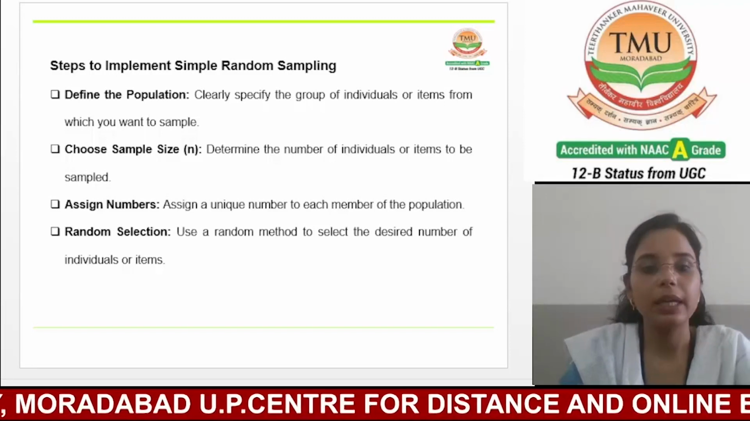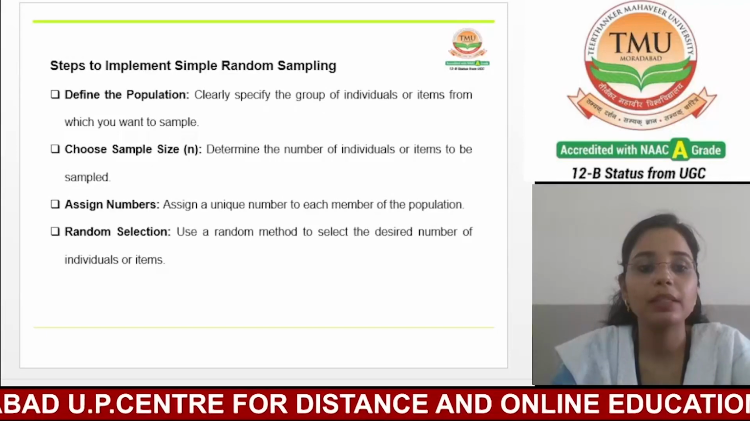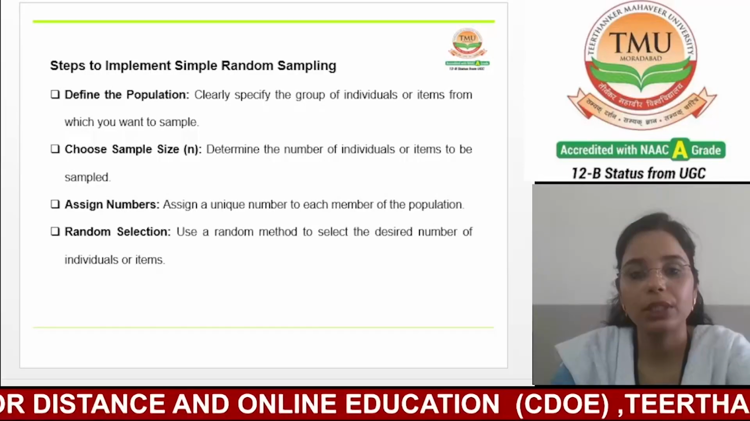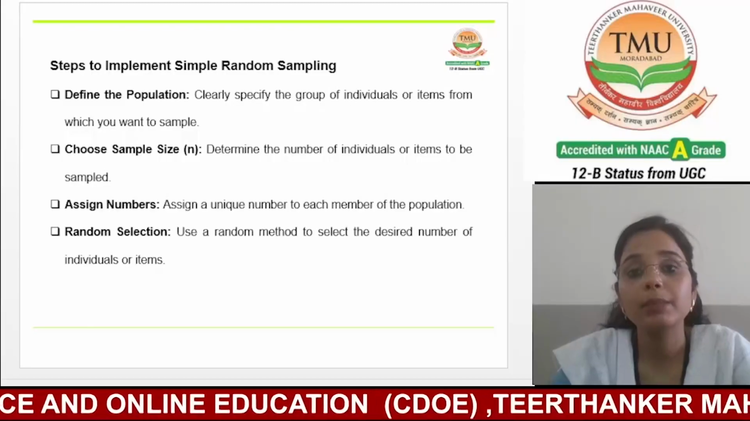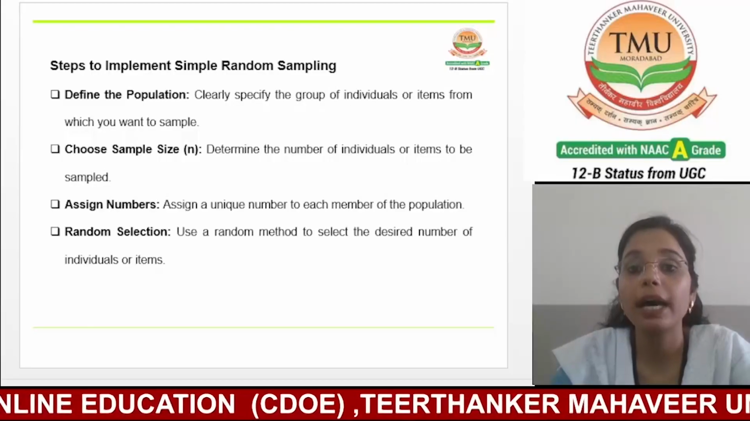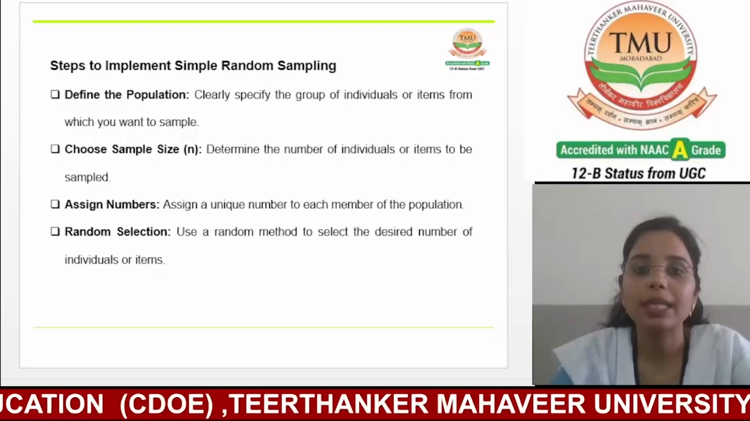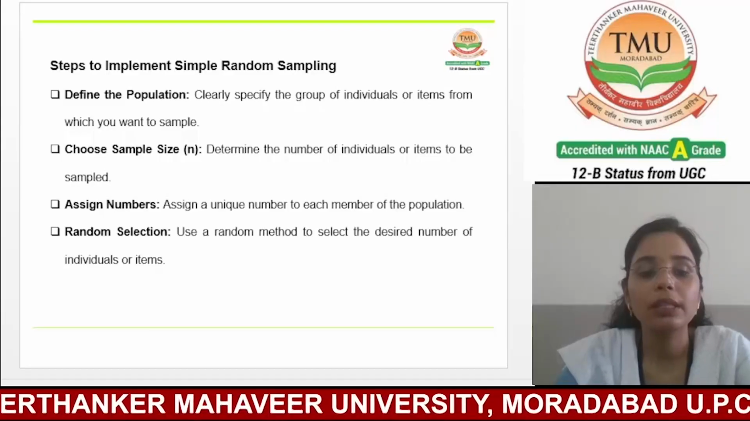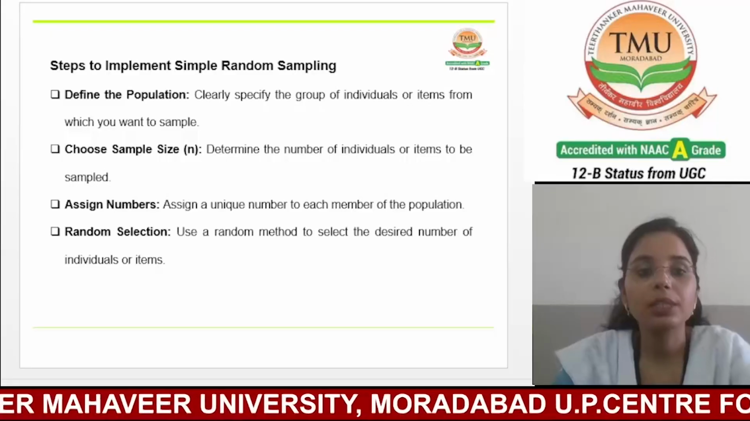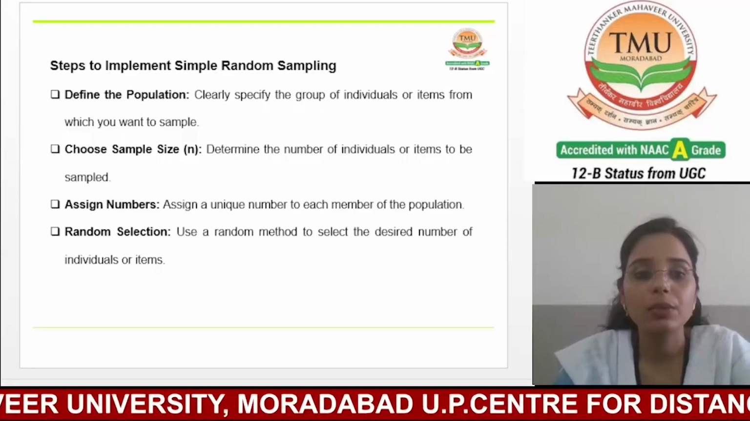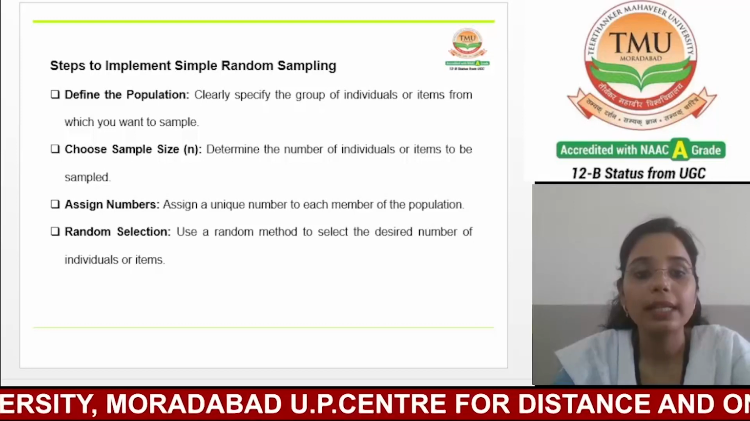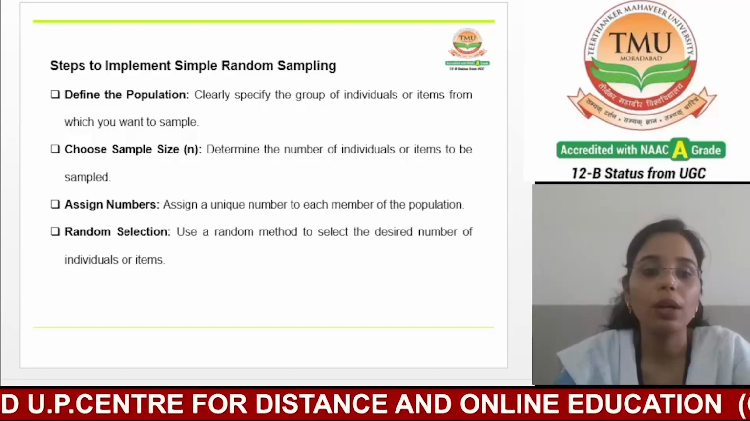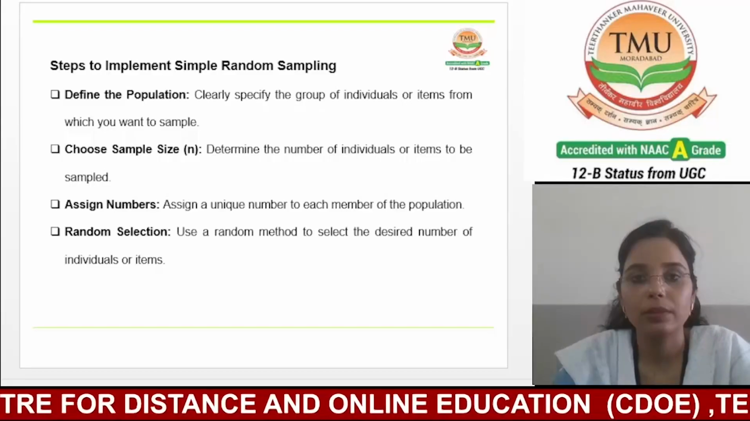So as you can see, here are the steps to implement simple random sampling. The first one is define the population. That means clearly specify the group of individuals or items from which you want to sample. Identify the group of people or things you want to study. This could be students in a school, customers of a business, or residents of a city. Make sure you have a clear definition of who or what is included in your population.